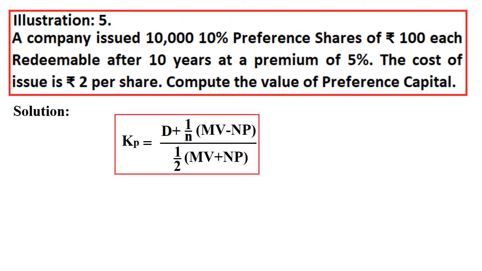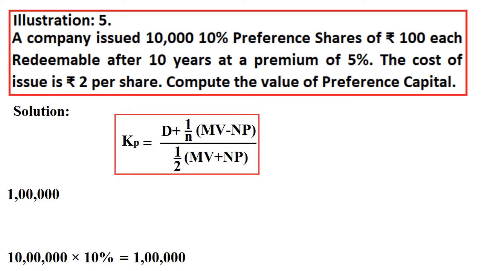Put the formula, then dividend. Dividend is, as you are already aware, 10 lakh into 10%, that is 10,000 shares of 100 each, in the sense 10 lakh. 10 lakh into 10%, that is 1 lakh is the D. Dividend plus 1 by N. N will be 10. In the sense 1 by 10 we have to take, because after 10 years we are redeeming. Plus MV, maturity value.